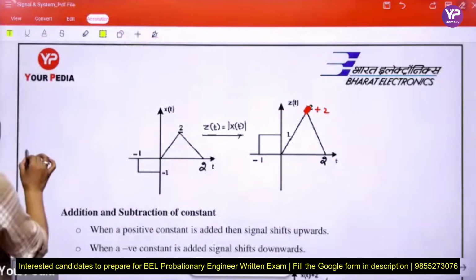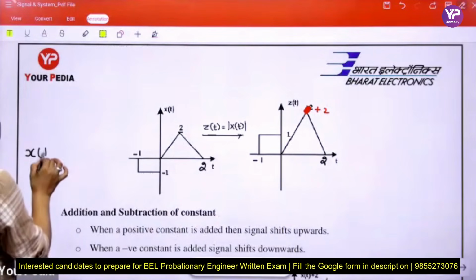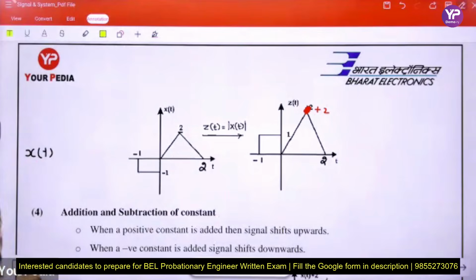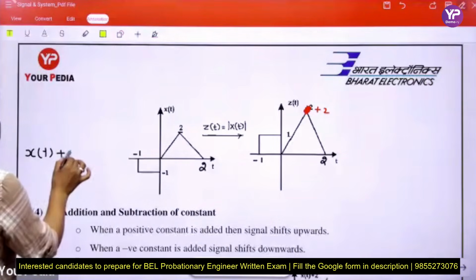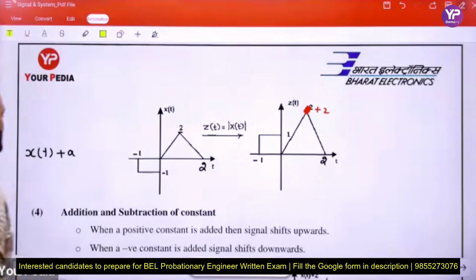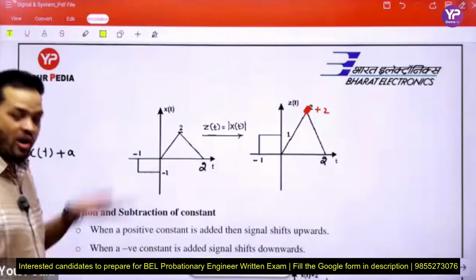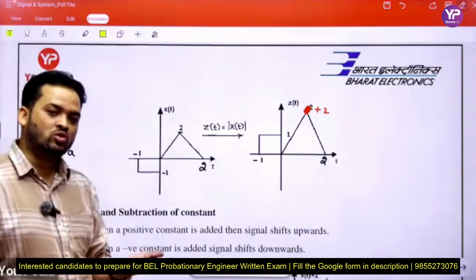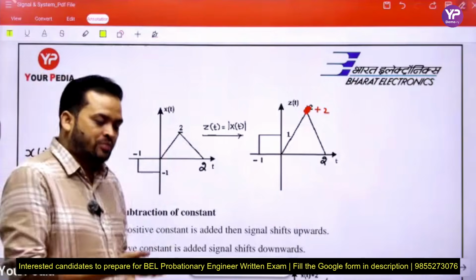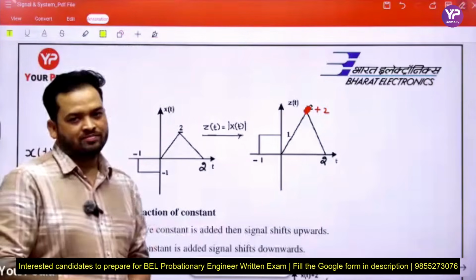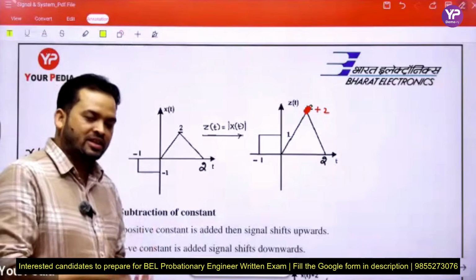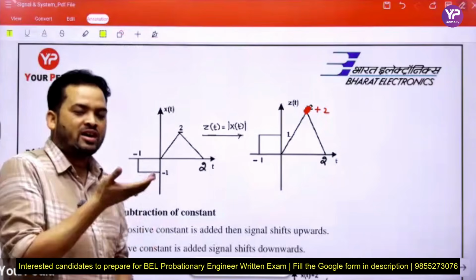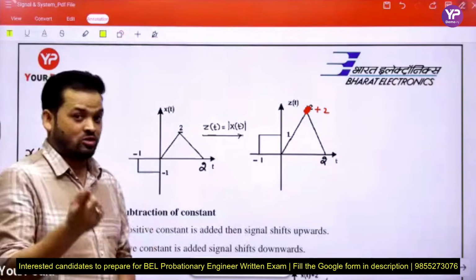See, if any signal x(t) is present, in any format, when we add some scalar a, then the signal shifts vertically upward by a amount. If a equals 2, then the signal shifts upward by 2. If a equals 3, then the signal shifts upward by 3.